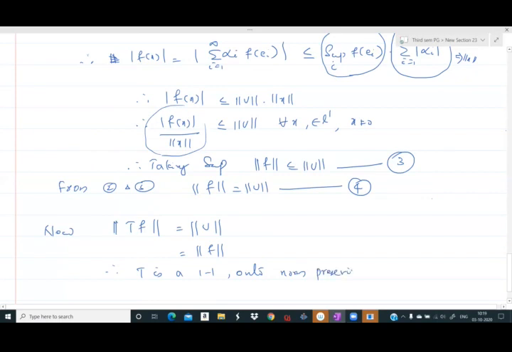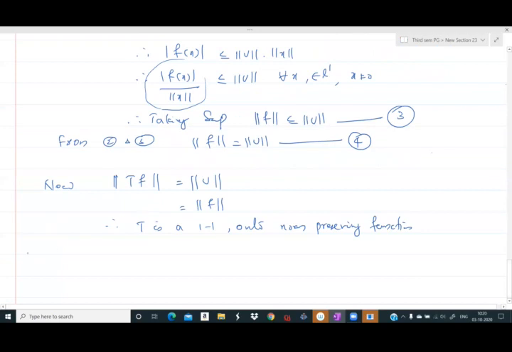And it remains to show that T is linear. That follows immediately. Let F and G belong to L1, so alpha F plus beta G belongs to L1.